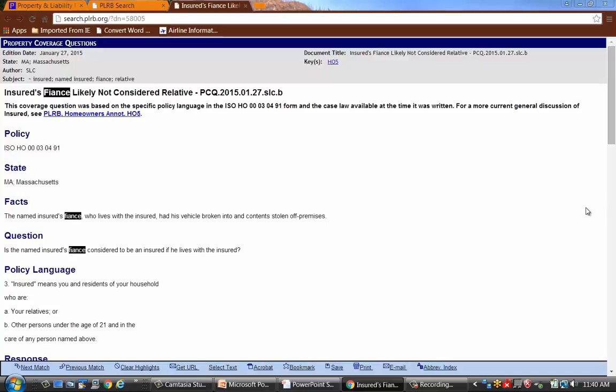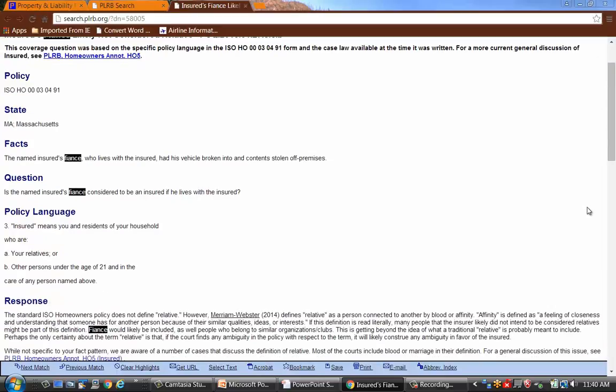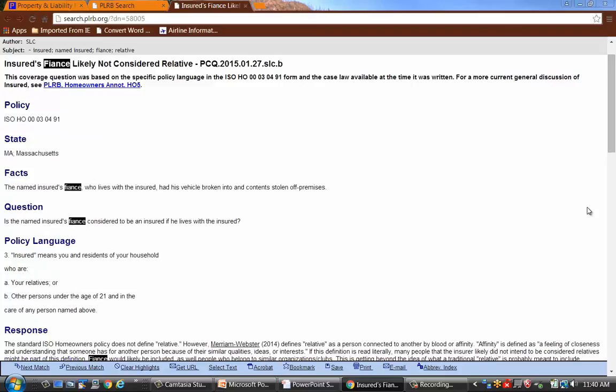And you can see here our policy terms happen to be highlighted. If we wanted, you can see at the bottom of the screen, it mentions next match, previous match. You could click on those to go through the policy, or you can just page down. And you can see here in this coverage question that property of somebody who is not a named insured is not likely going to be covered off premises.